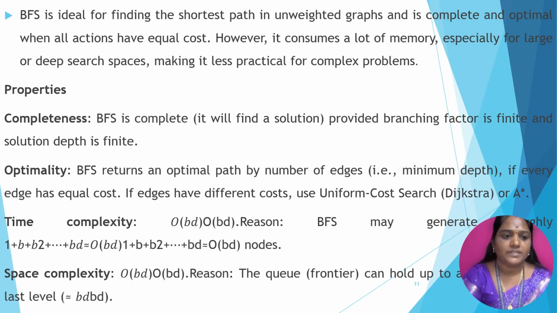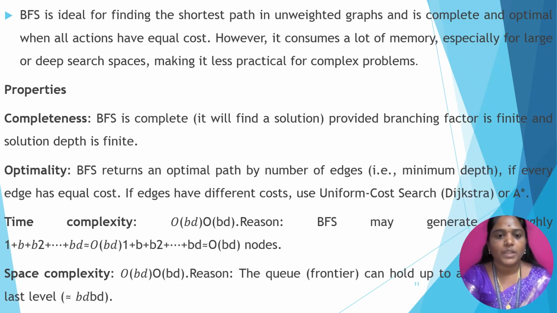BFS is mainly used to find the shortest path. In this BFS algorithm, breadth first search works on an unweighted graph that is represented as a tree diagram. It is complete because each and every node is visited and it reaches the goal node, and it is optimal when all the actions have equal cost.